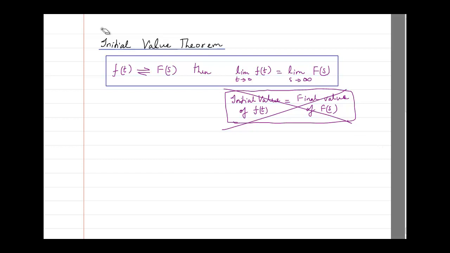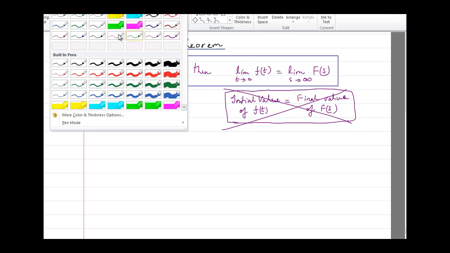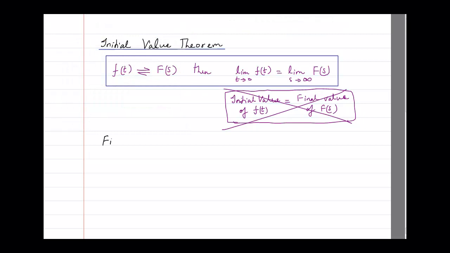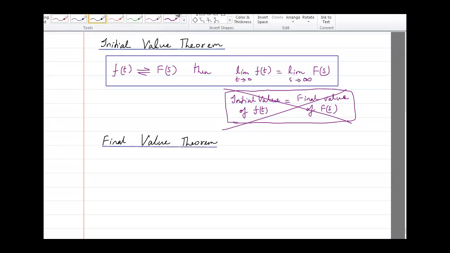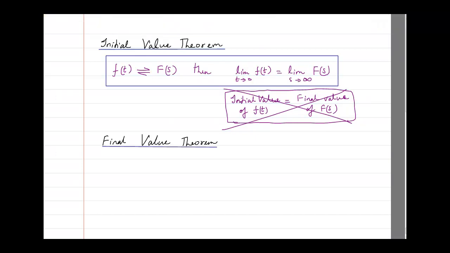And similarly, now you can guess what is going to be the final value theorem. The final value theorem is basically coming from where? Here we had tried to find out what is the initial value, correct? Now here we are trying to find out the final value.